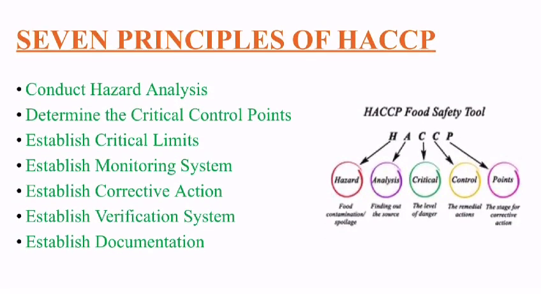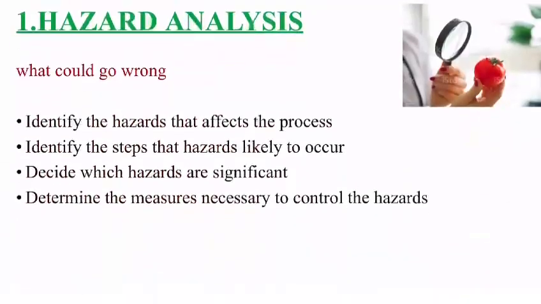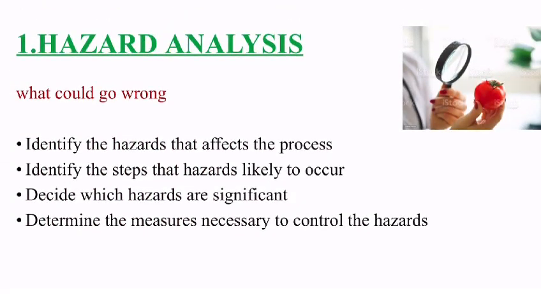Then comes the most important part of HACCP. Those are 7 principles of HACCP. First one is conduct hazard analysis, then determine the critical control points, establish critical limits, then monitoring those limits, then put some corrective actions, verification system, and then documentation. So first one is conduct hazard analysis.